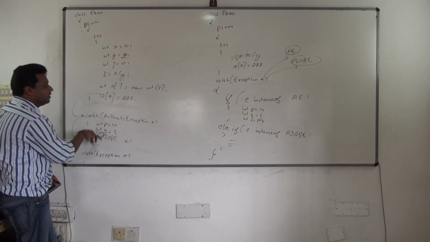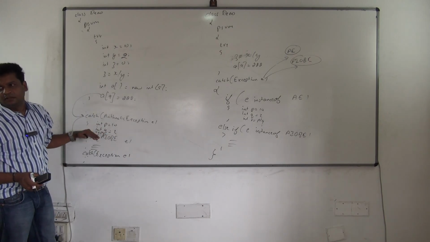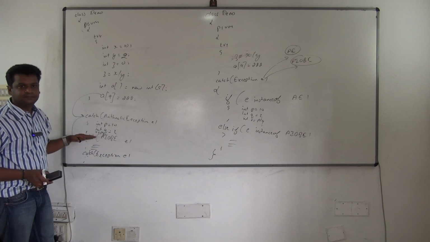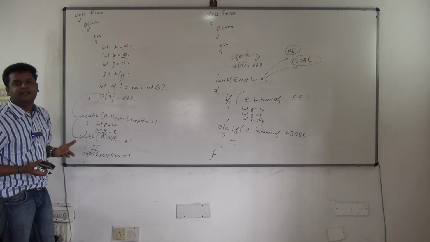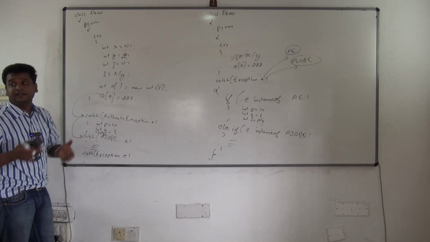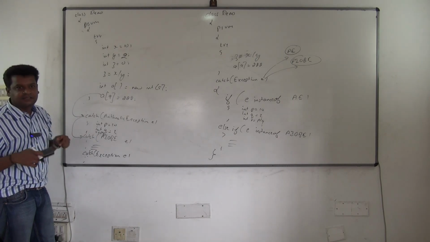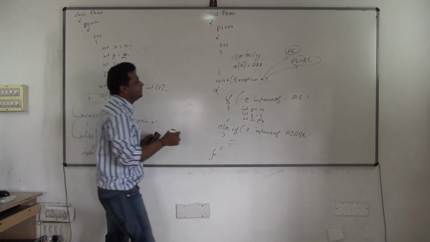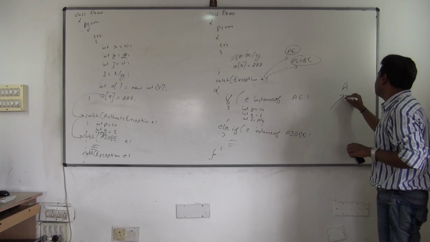Now what about these two in order? This can be in any order. You can write arithmetic first, or you can write array index out of bound first. Here order is not important because they are not related. Is ArithmeticException related with ArrayIndexOutOfBoundsException? Check the hierarchy. I gave the hierarchy tree, and this is the reason I gave it, because these two are not related. It's something like, see, class A is there. B and C are subclasses of what?